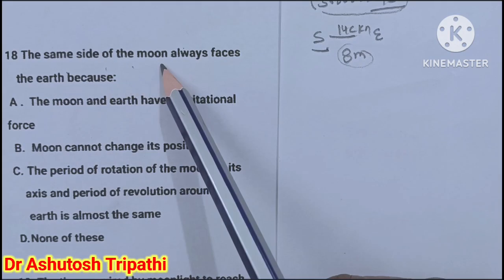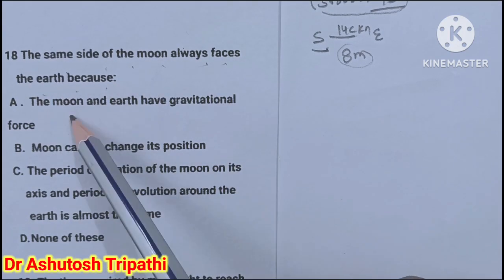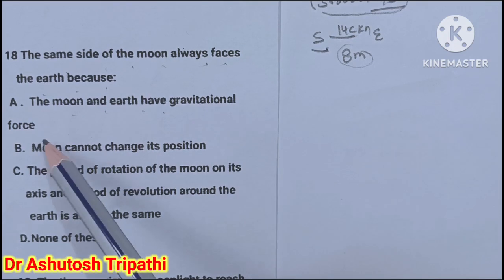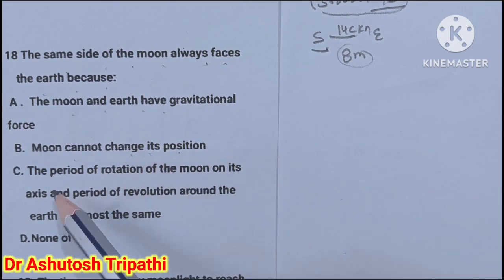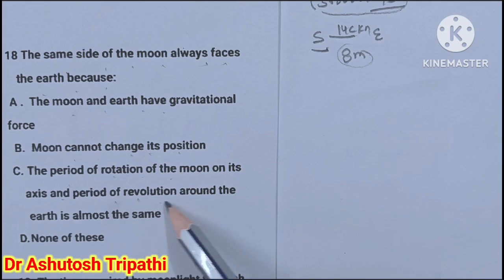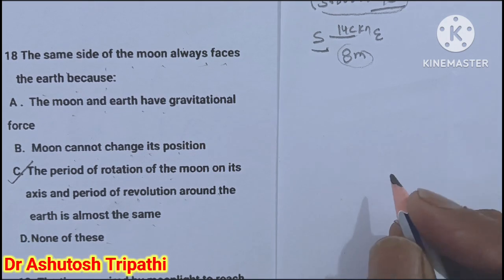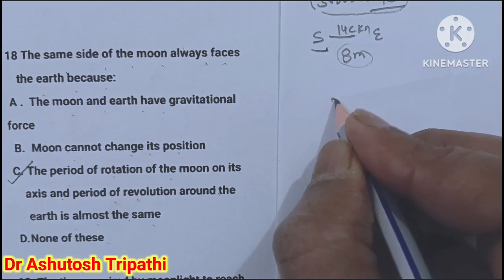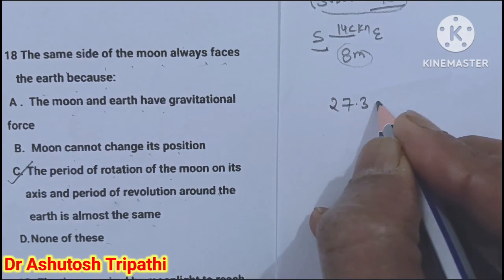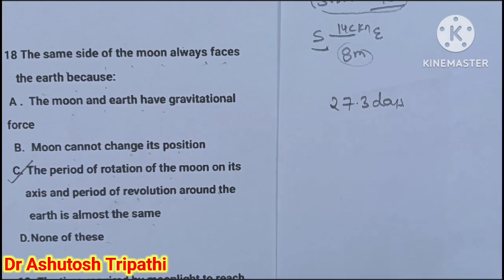The same side of the moon always faces the earth because the moon and the earth have gravitational force. The moon cannot change its position. The period of rotation of the moon on its axis and the period of revolution around the earth is almost the same. None of this. The answer is C. Why? Because the moon takes the same time to rotate on its axis as it takes to orbit the earth, that is near about 27.3 days.